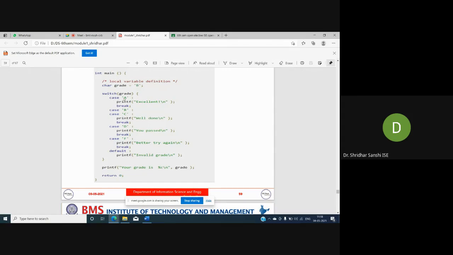So which case does it match? Whether it matches the first case, second case, third case, or fourth case, which case does it match?